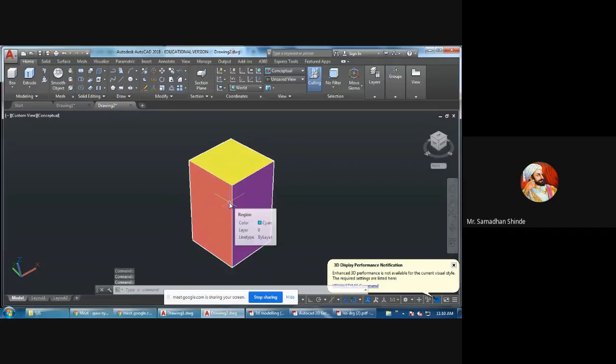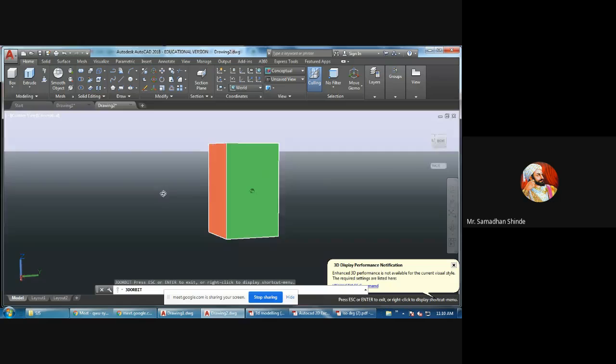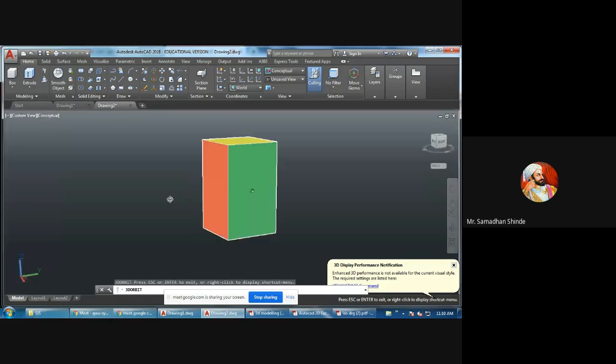There is one command called orbit, which means you can slowly rotate the object. Orbit. So like this, you can see in 3D space how this object is. On the screen it may be possible to see carefully.